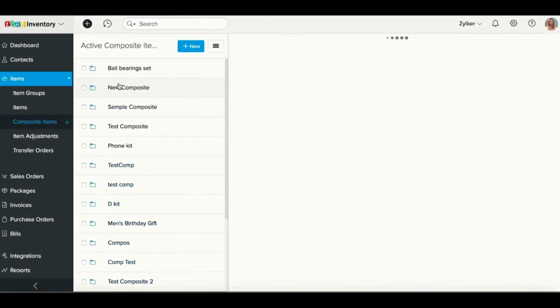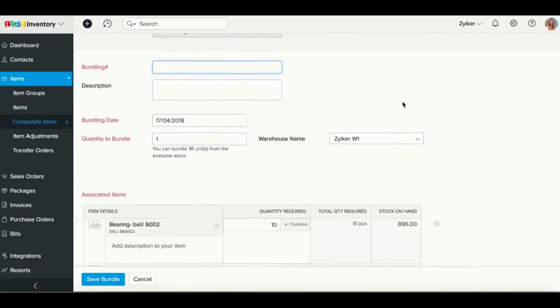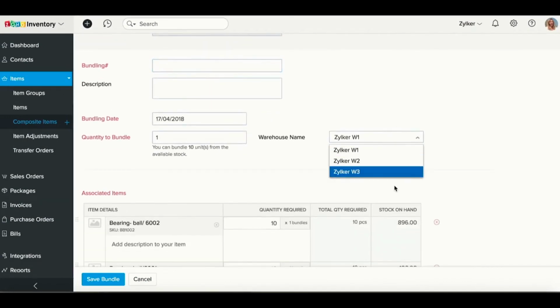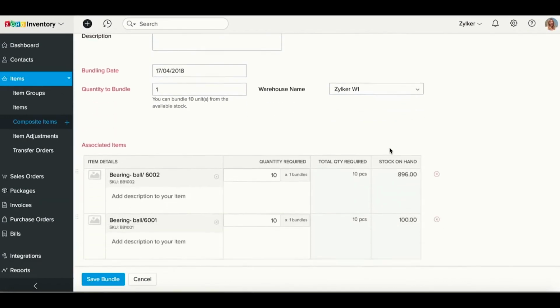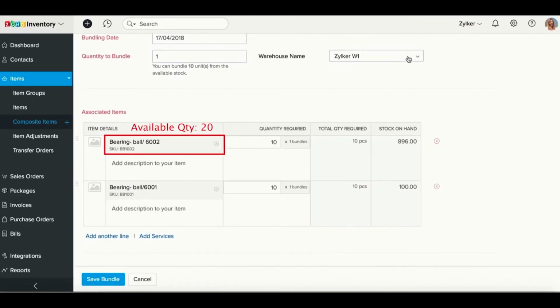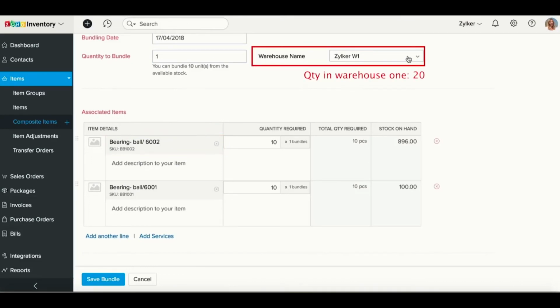The same functionalities mentioned previously apply to composite items as well. But while bundling a composite item, you can select the warehouse within which you want to perform the action. The available quantity of the associated items displayed is equal to the current stock levels of those items within the chosen warehouse.